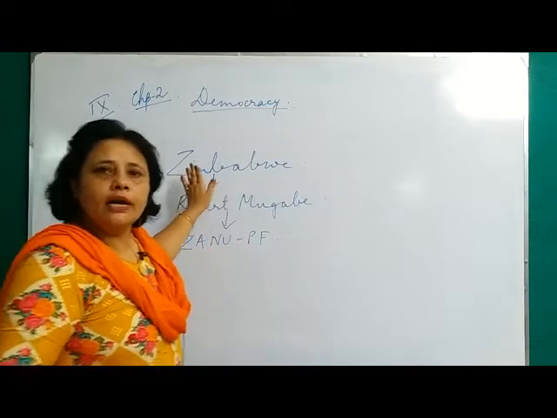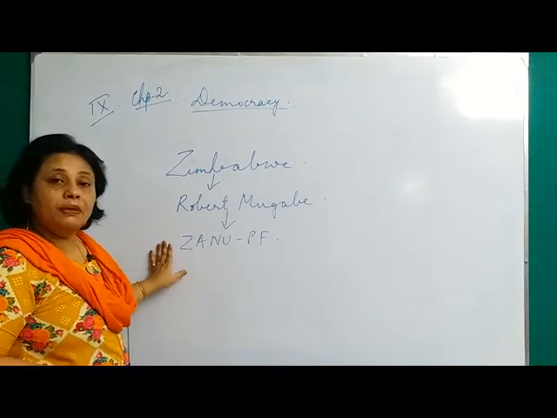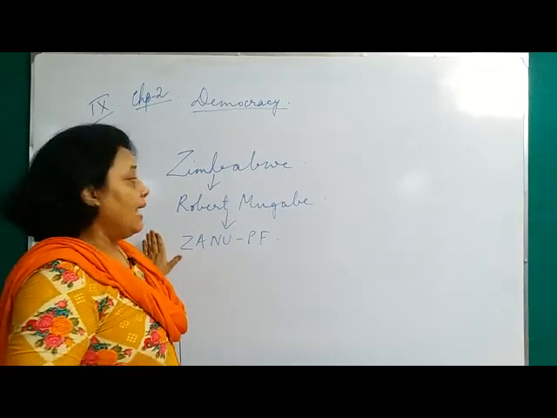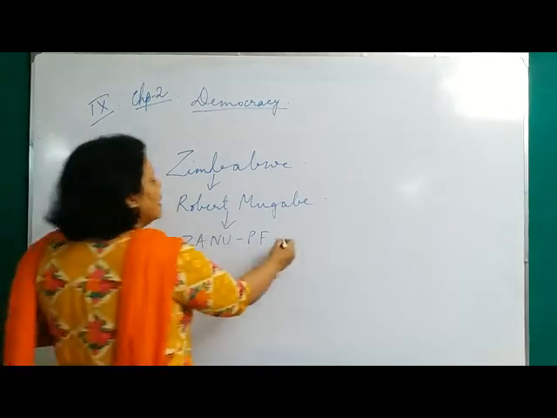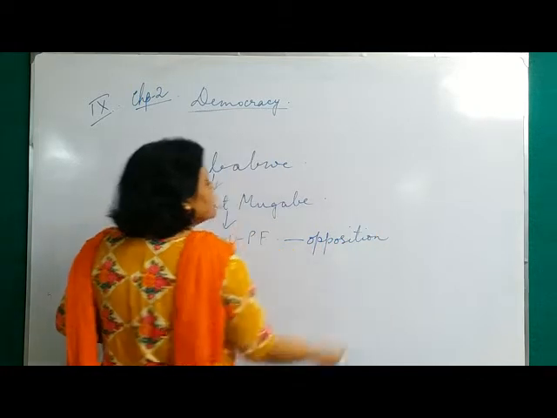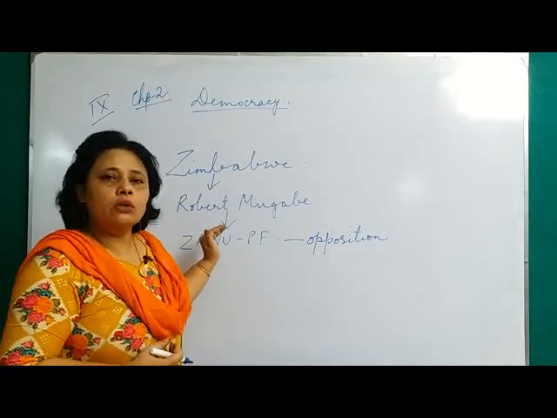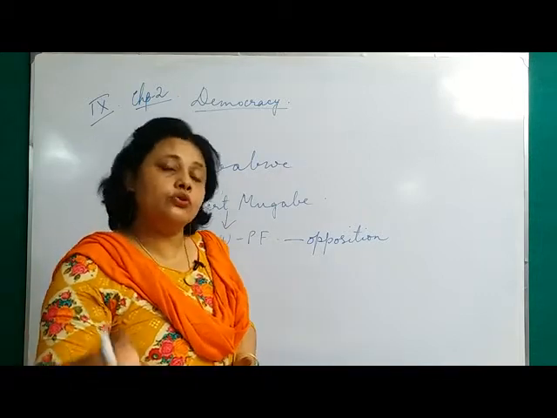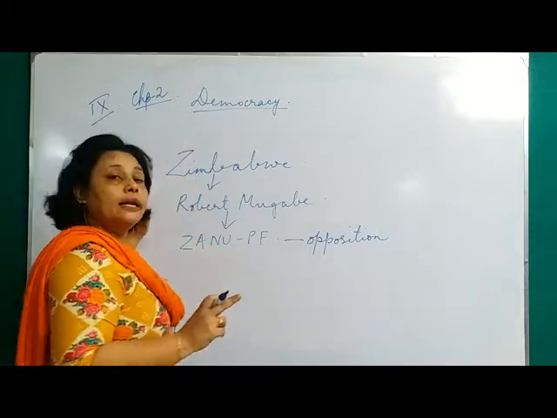But Zimbabwe is not regarded to be a thoroughly democratic state. The reason is that in this country, ZANU-PF, the leading party there, plays all kinds of dirty tricks to remain in power, which means that it does not allow any opposition party to win or to take part in the elections. As a result, you cannot call Zimbabwe a thoroughly democratic state, because in a democracy you should provide for opposition. Opposition should always be given a chance in a thoroughly democratic state.